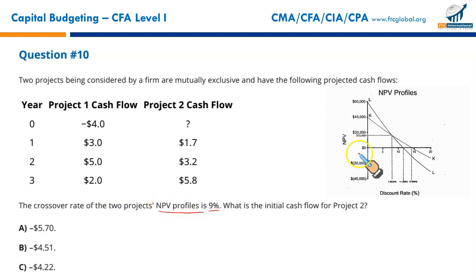Crossover rate is the rate at which the NPV of both projects is the same. This is extracted from CMA Part 2 Section E, Investment Decisions. So this rate, the rate at which the NPV for the two projects is the same, is called the crossover rate. That is 9%. Now, the interesting question, and I would say a challenging one as well, requires more working. What is the initial cash flow for project 2? We need to find the initial cash flow.